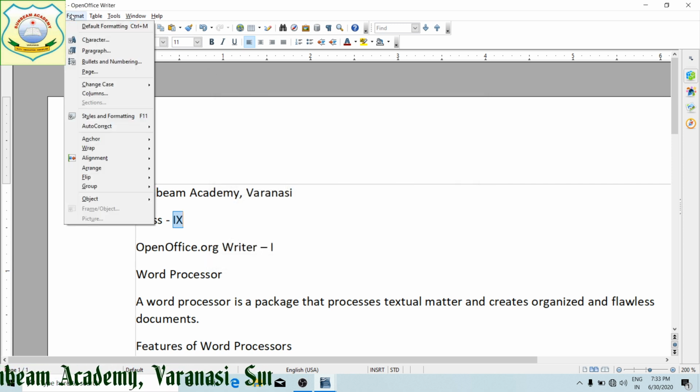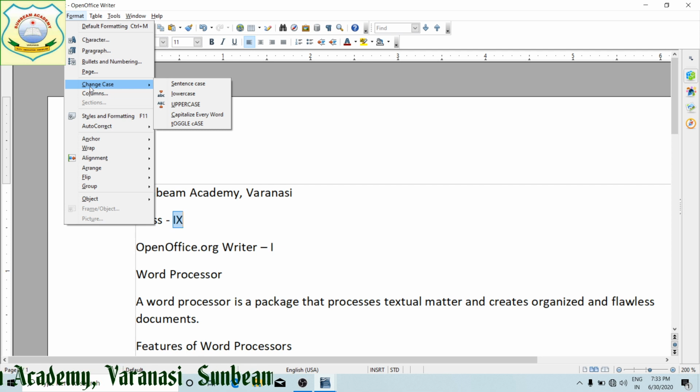Then this is page formatting, the complete page we can format. Change case means we can change to sentence case, first letter capital and the rest small. Lower case, the complete text will be converted to lower case, or upper case. Capitalize every word, make every word capital.